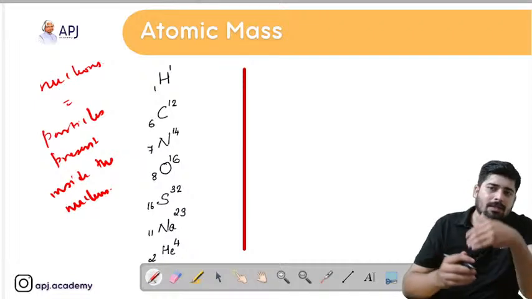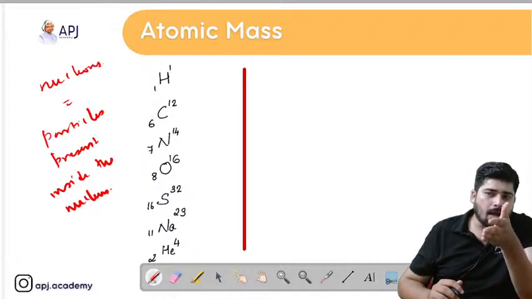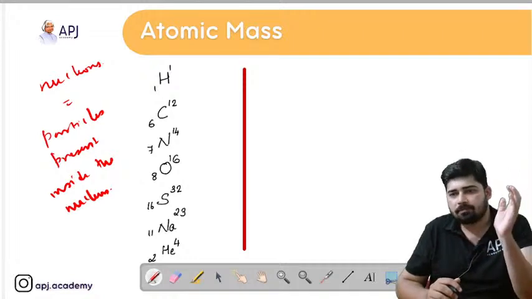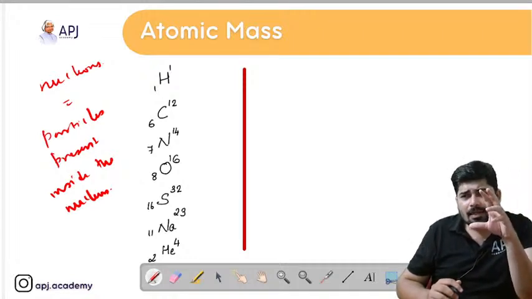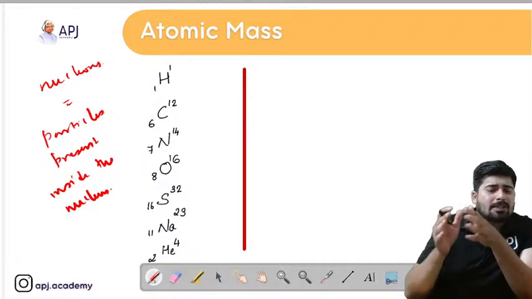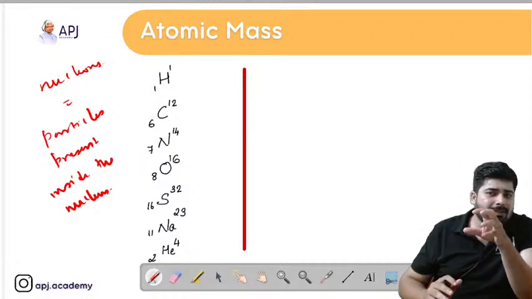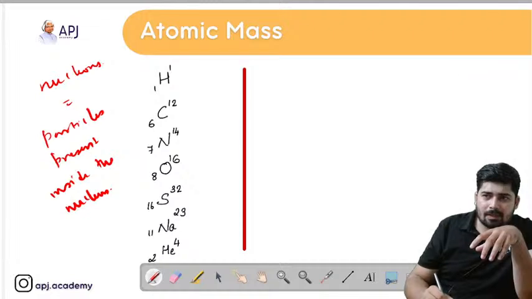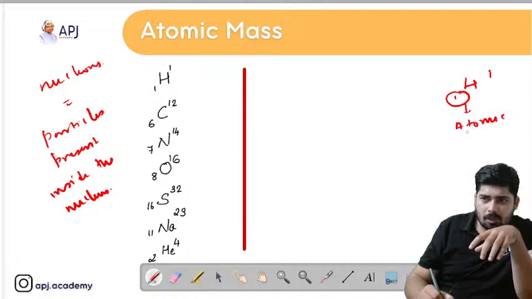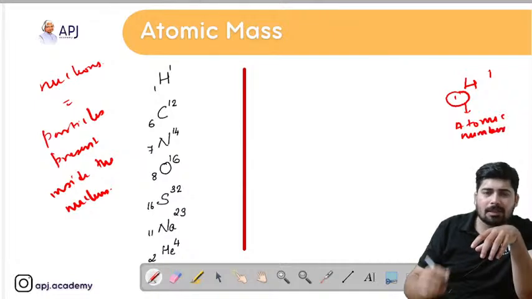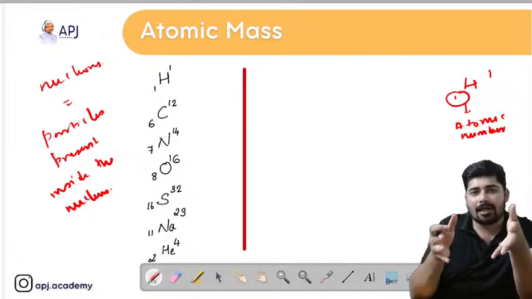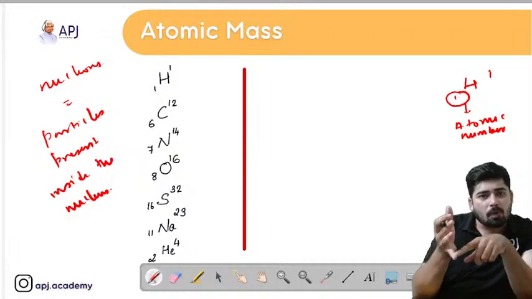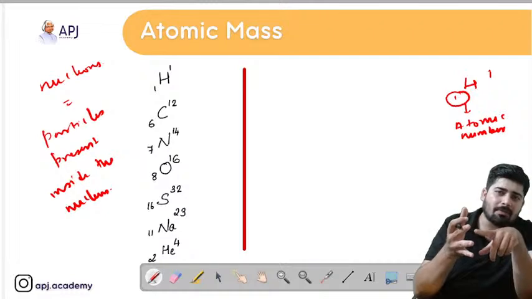Now you can see that I have given hydrogen, carbon, nitrogen, oxygen, sulfur and sodium. These elements I have represented in a particular way. You can see that there is a number below and a number above the letters. The number given below, for example in H11, represents the atomic number. What do you mean by atomic number? We can define it as the number of protons, or it is also called the number of electrons.